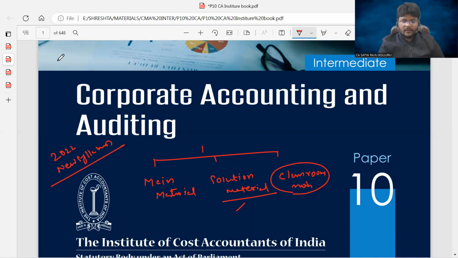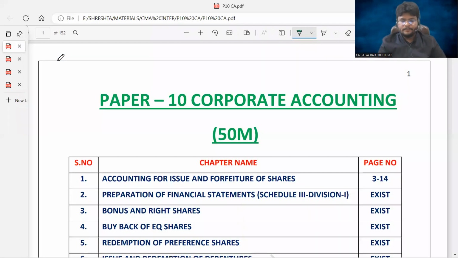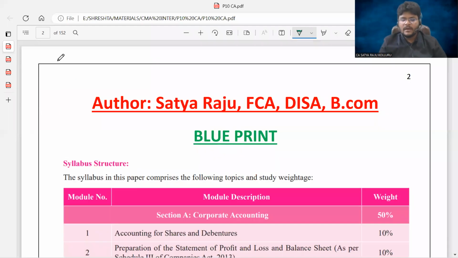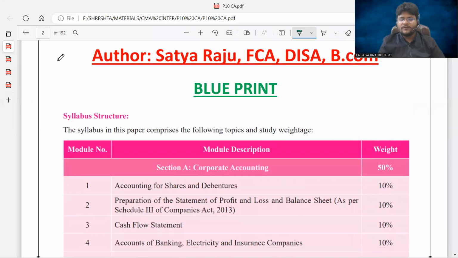Next, sir, coming to syllabus. Coming to syllabus, what are all the different chapters covered by corporate accounting? You know, the name itself is corporate accounting. Corporate accounting means here we are going to deal only with things related to company.